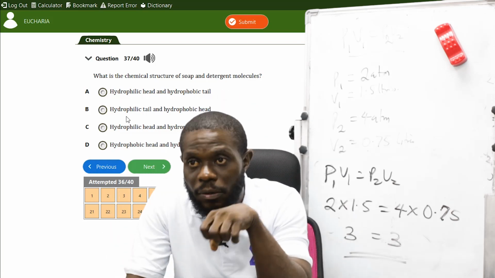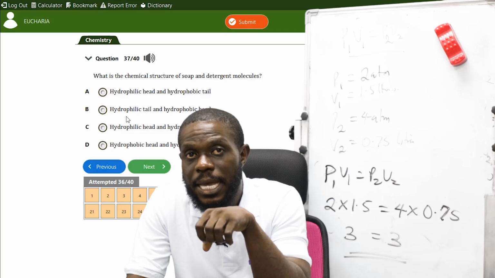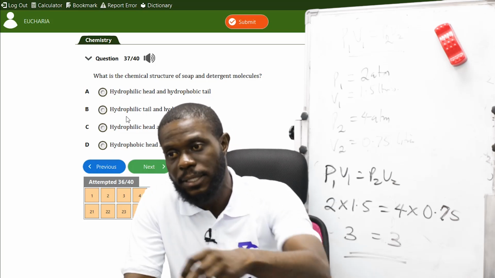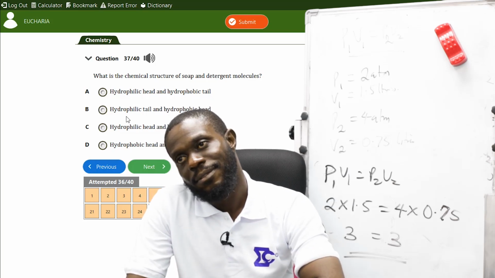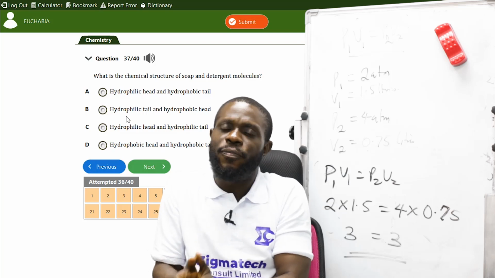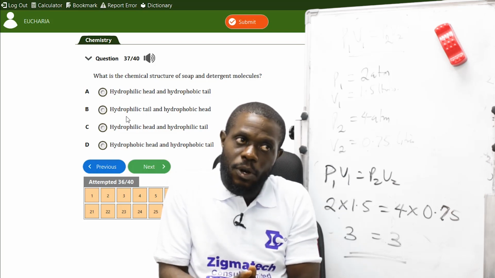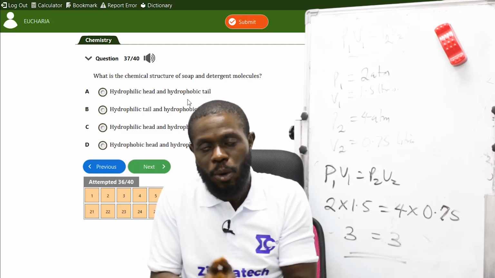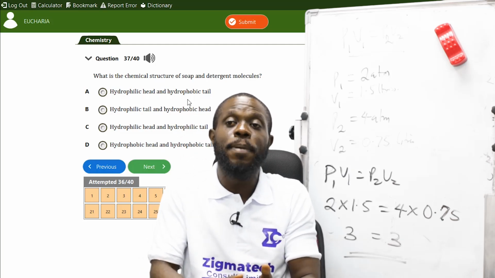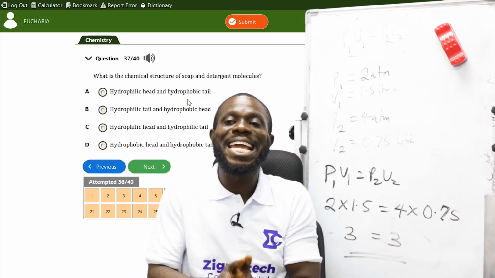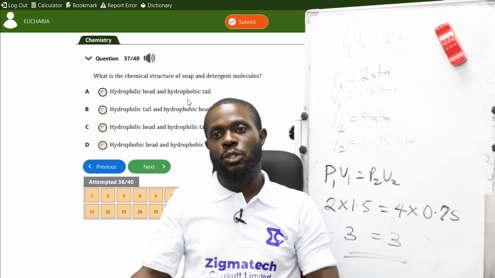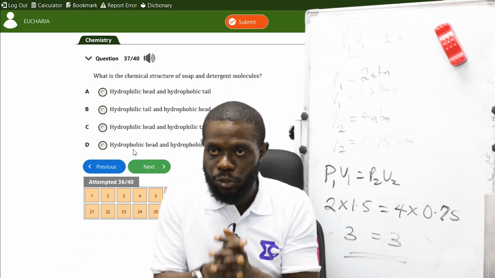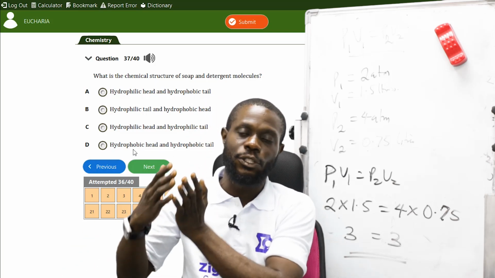It does not dissolve before the making. You understand what I'm saying? It does not dissolve before you make the soap. It is used to make the soap and not to dissolve the soap first. It is only when the soap is being made with water that it can dissolve in water. So the head is the making of the soap, while the tail is the dissolving of the soap.